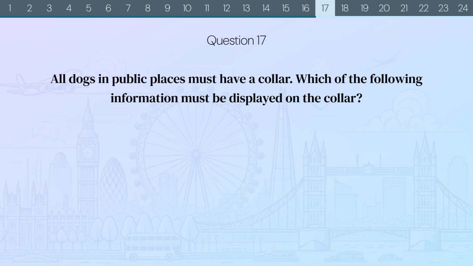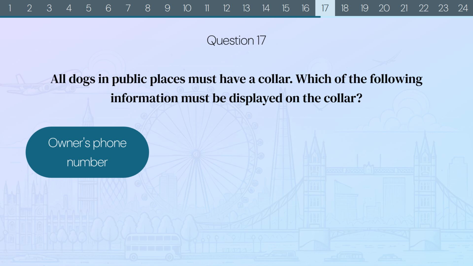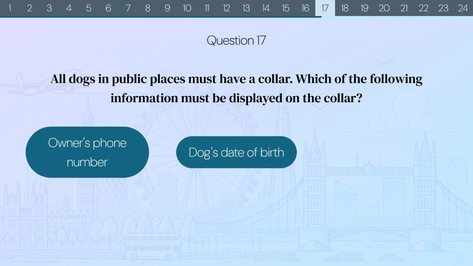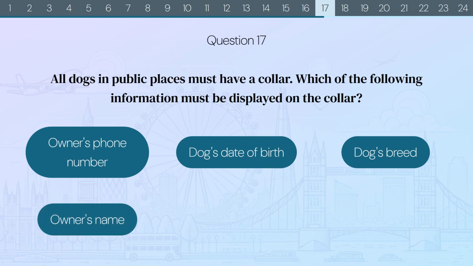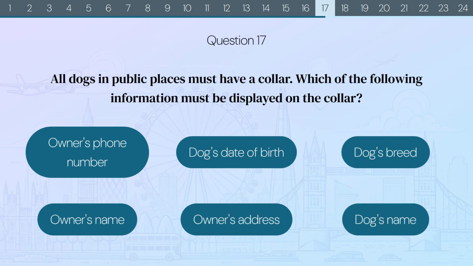Question 17. All dogs in public places must have a collar. Which of the following information must be displayed on the collar? Owner's phone number. Dog's date of birth. Dog's breed. Owner's name. Owner's address. Or dog's name.